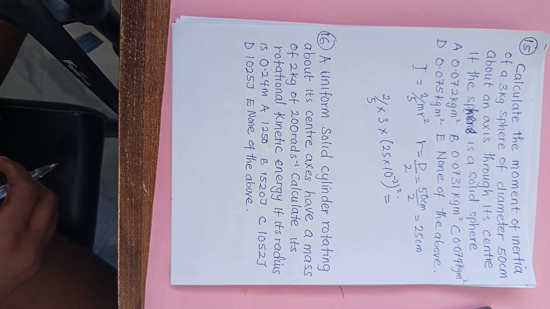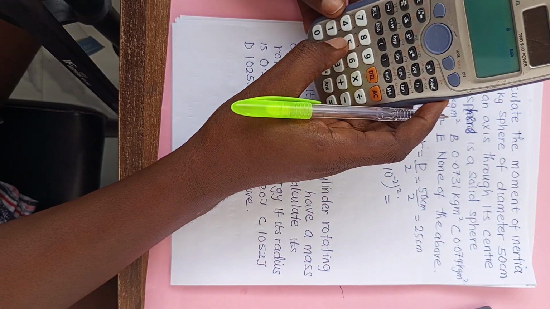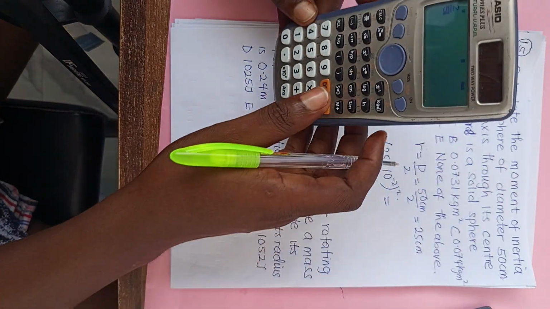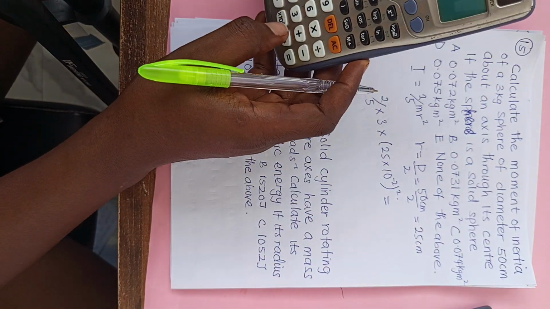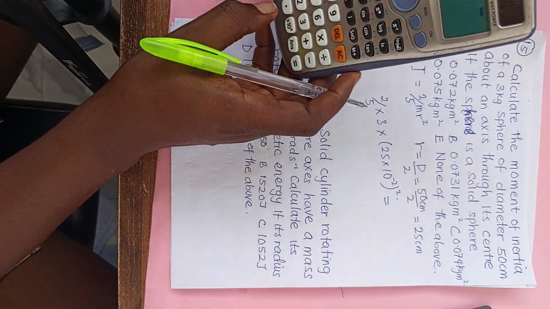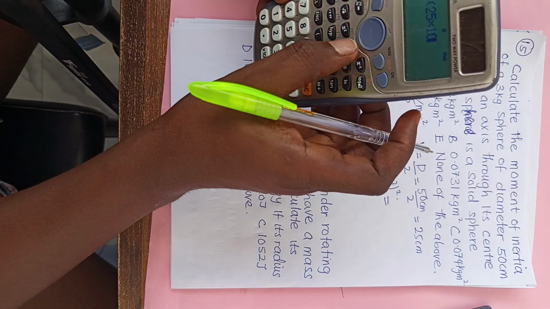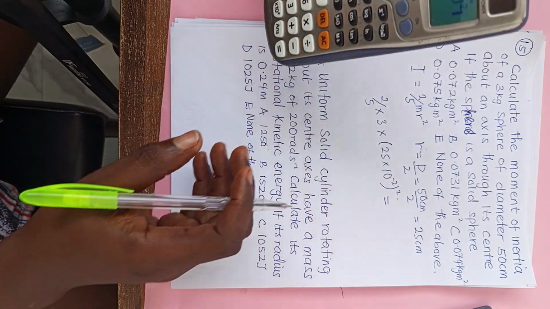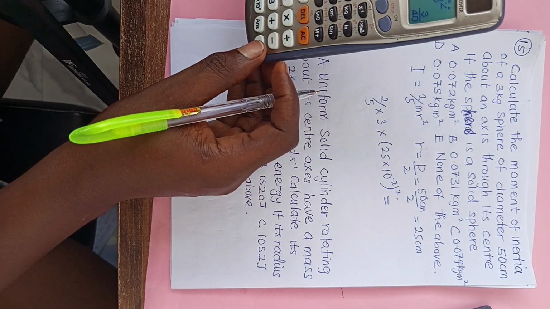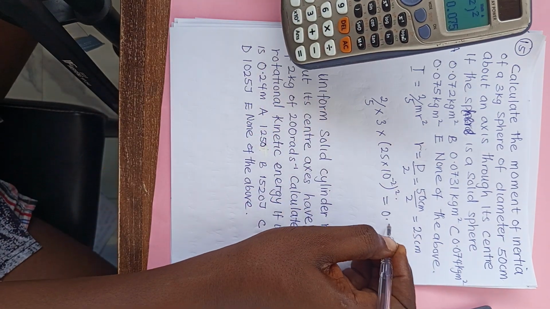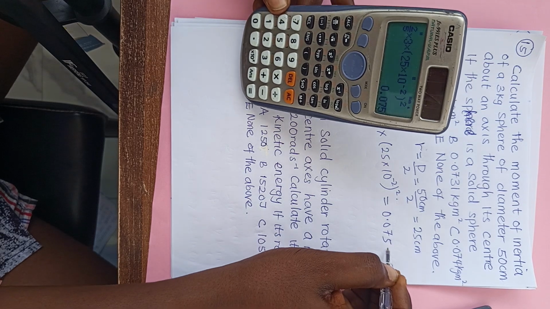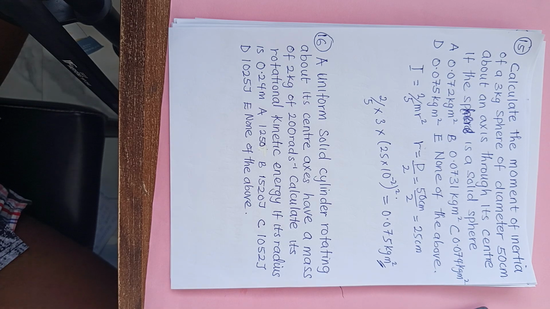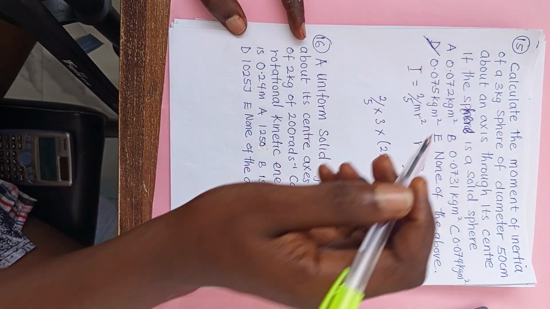So we have 2 divided by 5, then times 3 times 25 times 10 to the power minus 2 all square. What we get is 0.075 kg meter square as the unit. So we are going to go with option D.